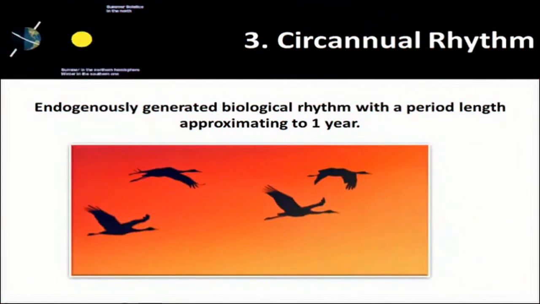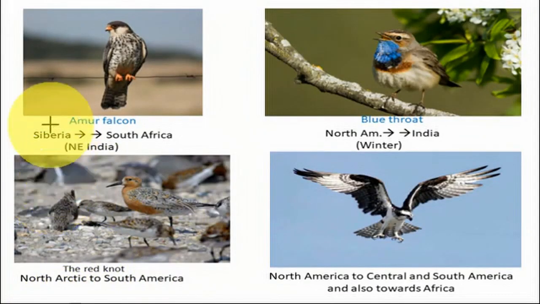Another one is circannual rhythm. It is an endogenous rhythm which is generated by the animal's body itself, and it has a period of cyclicity of approximately 1 year. So this picture is self-explanatory. You can say the migration of birds, it is of 1 year. These are the birds which have migration, and that migration repeats every year, or for a particular period of time, around annual time.